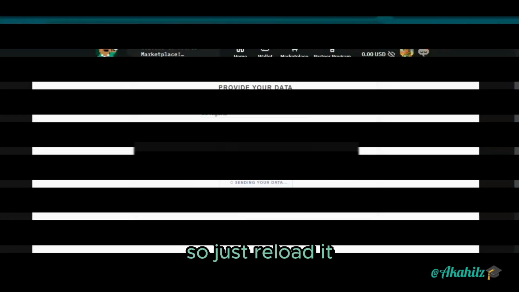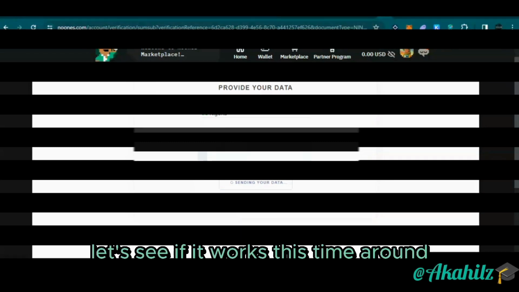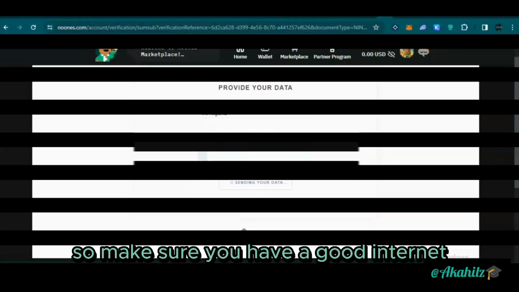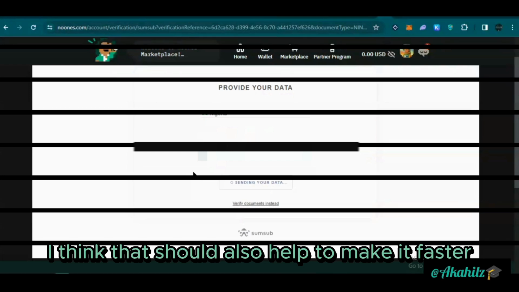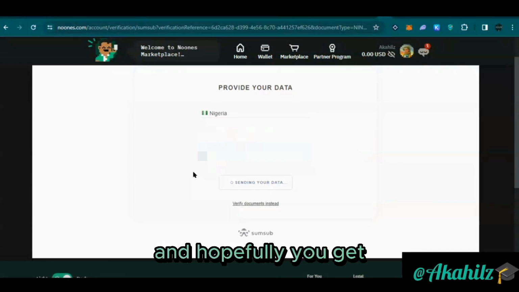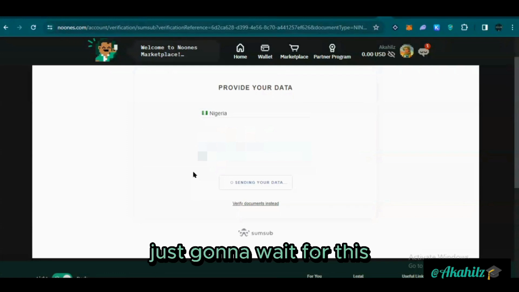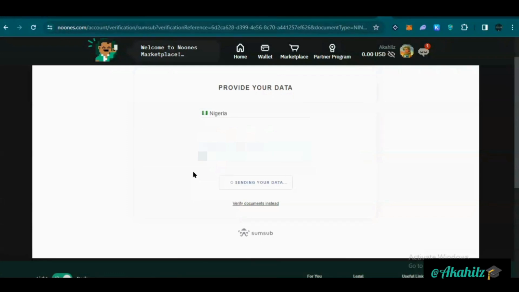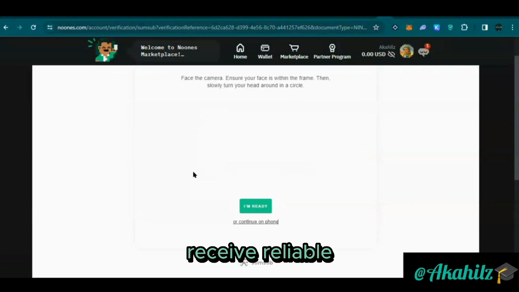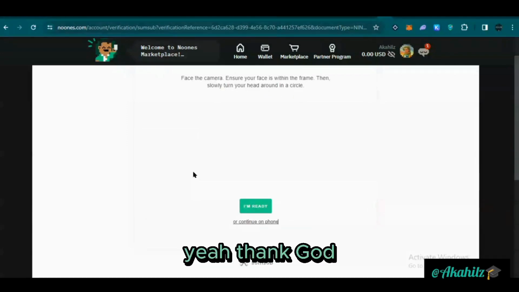Okay, let's wait. Okay, let me click on it again. So just reload it. Let's see if it works this time around. Make sure you have a good internet connection. I think that should also help to make it faster. I'm just going to wait for this, sending your data to your database. So it's safe and reliable, so you don't have any issues. Yeah, thank God we just got here.